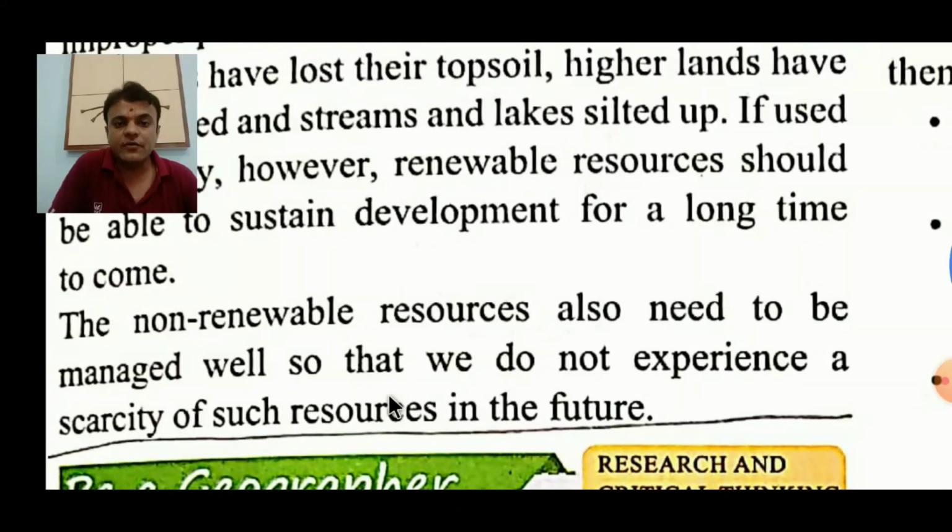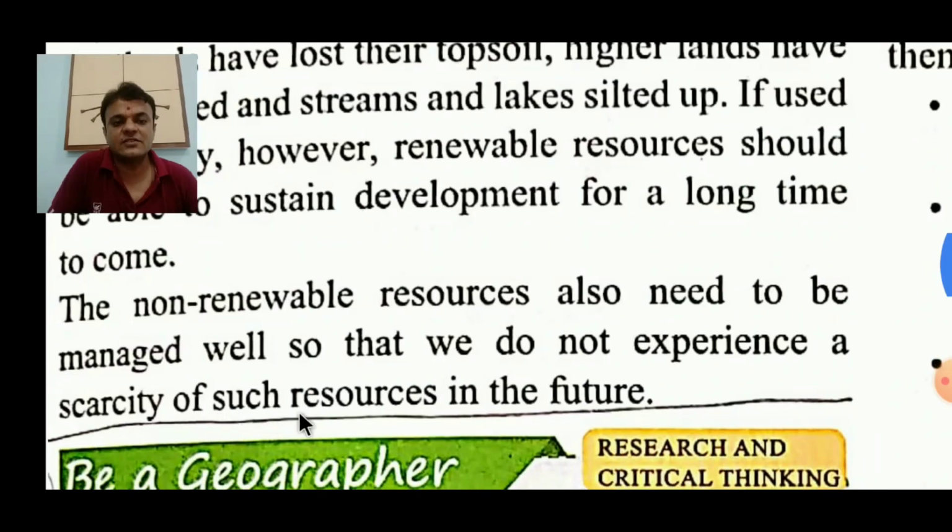The non-renewable resources also need to be managed well so that we do not experience a scarcity of such resources in the future, right? So in this last paragraph, what it has suggested is that the resources which are non-renewable also need to be managed well.